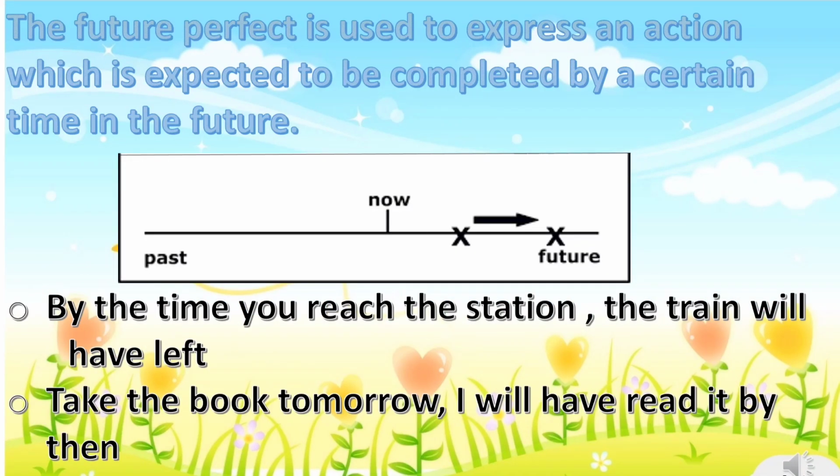The future perfect is used to express an action which is expected to be completed by a certain time in the future. It can be very easily understood from the given timeline for future perfect tense. Like, by the time you reach the station, the train will have left, or take the book tomorrow, I will have read it by then.